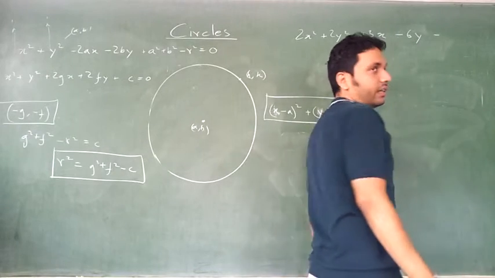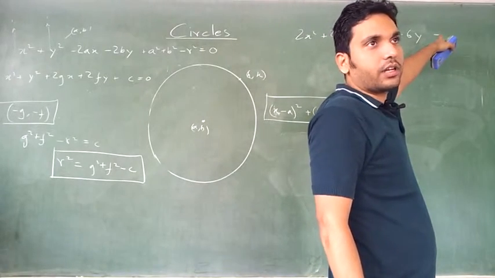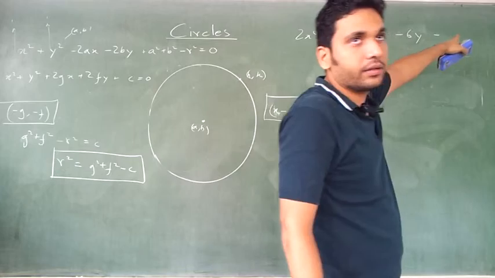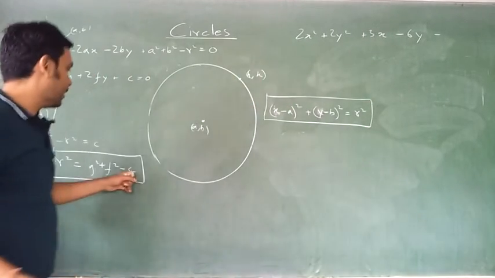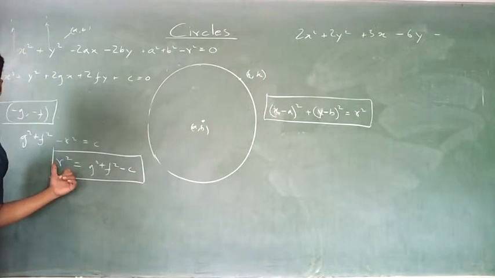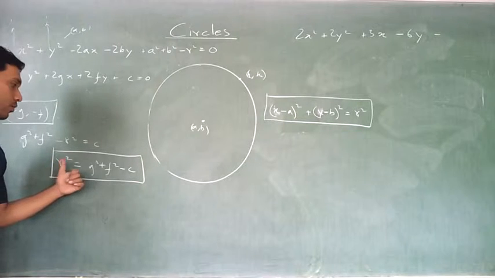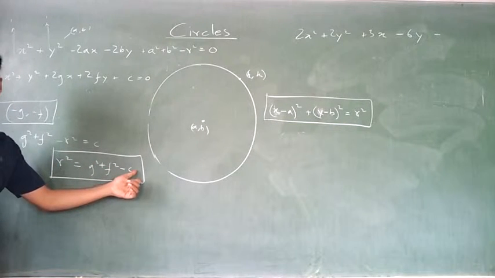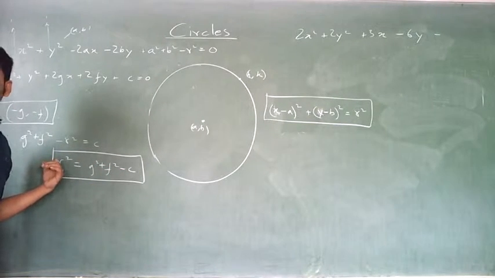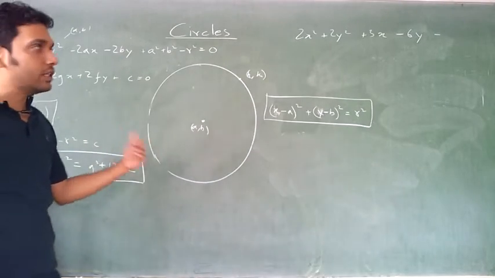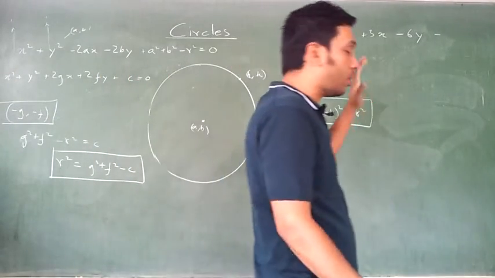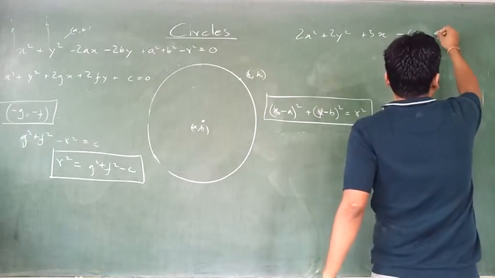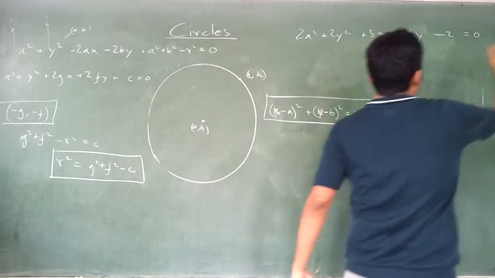Now one thing, if this term is negative, the circle is always possible. Why? If c is negative, r square is what? R square is g square plus f square plus some number. So it will always be positive, or not? Then it is always possible. If c is negative, the circle is always possible. If c is positive, then you have to see whether it is possible or not.